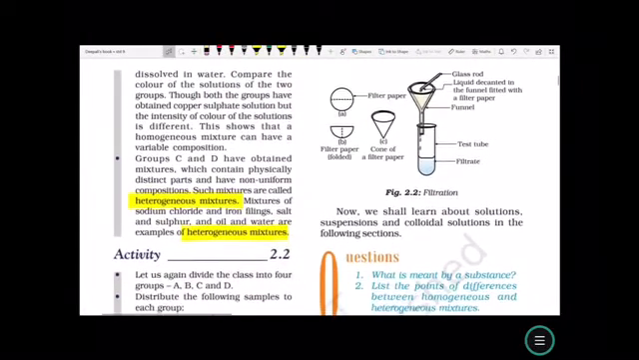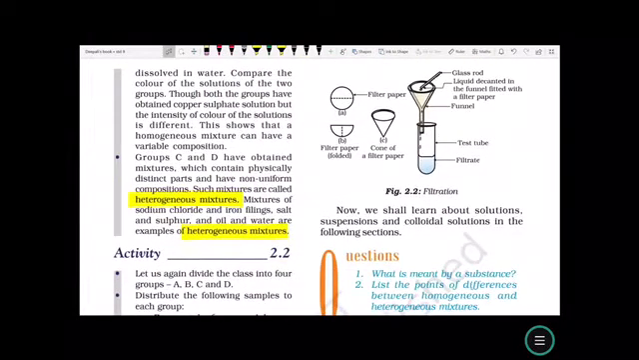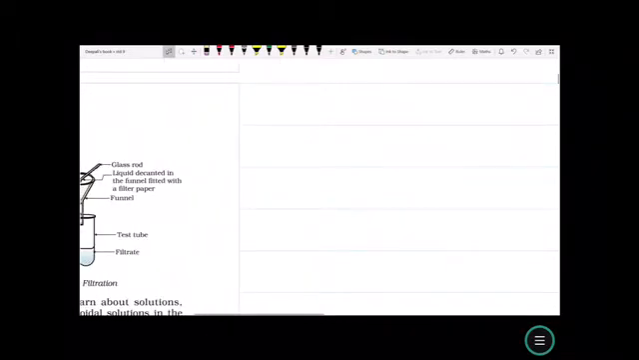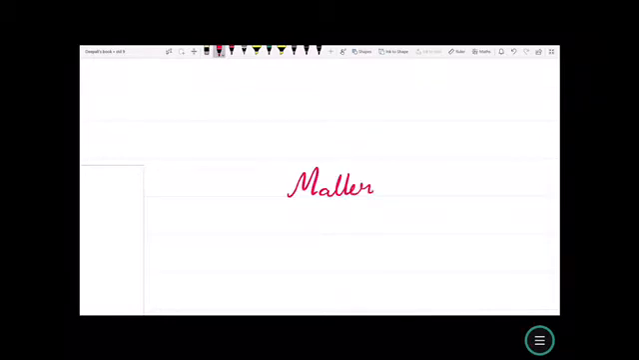So, you can observe what is happening here. Now, let us understand this. Now, we shall learn about solution, suspension and colloidal solution in the following section. Now, so we can understand a very simple flow chart about the substances. If I say matter, then what is matter? We have studied what is matter in the previous chapter, that is, matter is made up of particles.